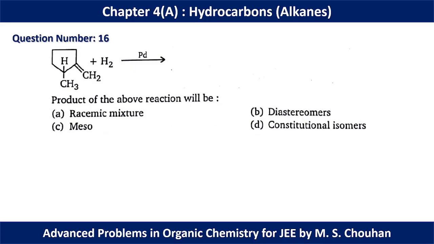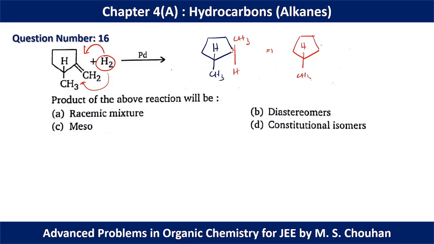In question number 16, palladium and hydrogen are added to form the product. As we know, palladium-hydrogen is a syn addition reaction, and in the initial molecule we already have a chiral center present, and no reaction is involved with this chiral center, so it will remain in the same position. So the hydrogen can be added from below the plane or from above the plane. If it is added from below the plane, we can have this kind of situation, or from above the plane we can have this kind of situation.